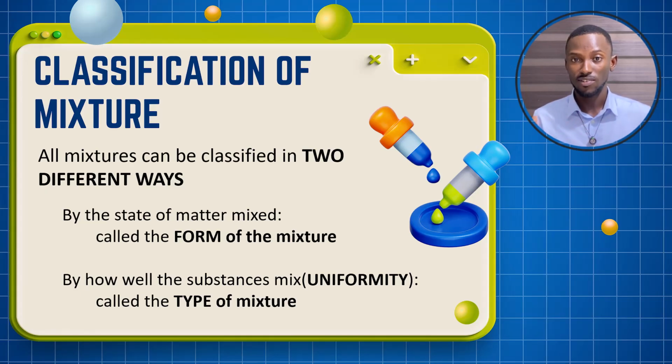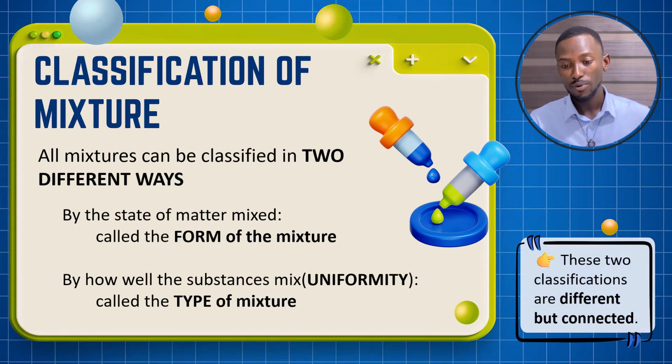So when it comes to classification of mixtures, the criteria can be stated. So if you are asked to classify mixtures and the criteria is stated, that is classify mixtures based on the state of matter that are being mixed, or classify mixtures based on how well the substances mix, then you should know what to do. We'll be explaining that soon. But before we go there, pay attention to this main point here. These two styles or ways of classifying mixtures are different but connected. They are different in some aspects, but they are quite connected. When we pick them one after the other, we'll explain that.